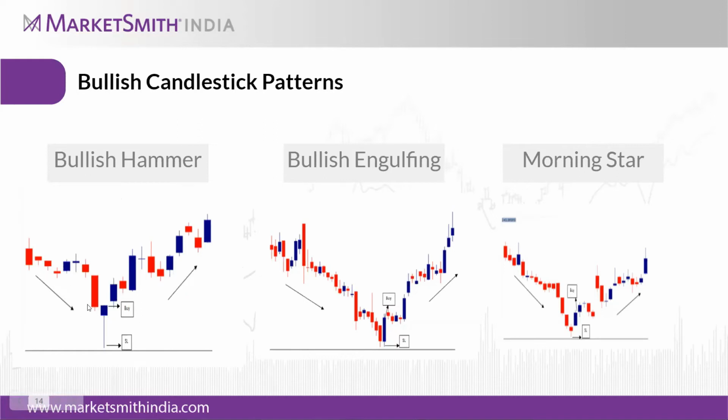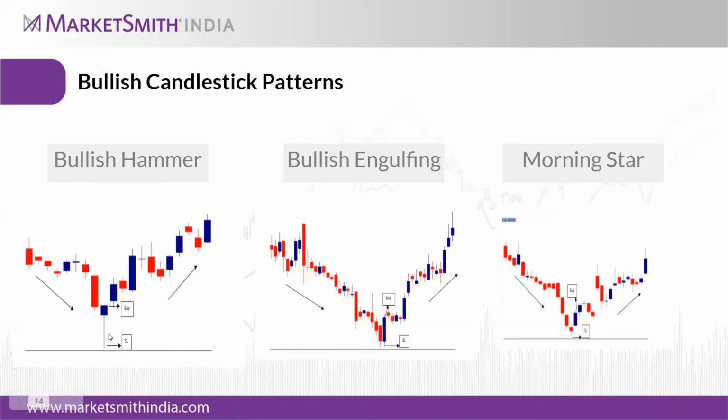After the downtrend, this long wick will be formed, and it doesn't matter whether the candle color is bullish or bearish. It should form the hammer kind of pattern. After that, on the next, third day, a bullish candle should be formed. So this is a reversal candle, we can say.